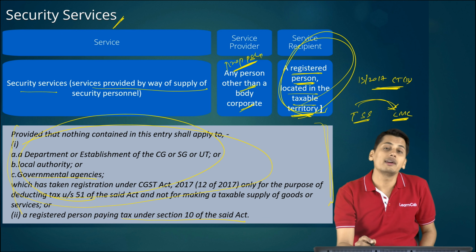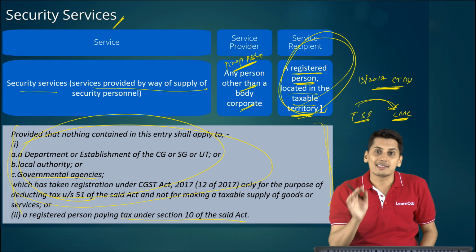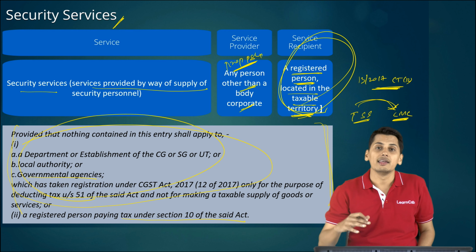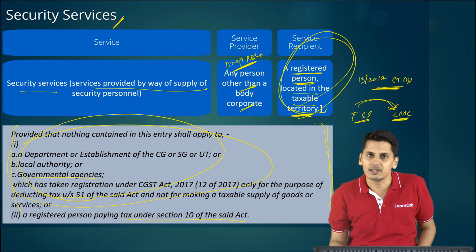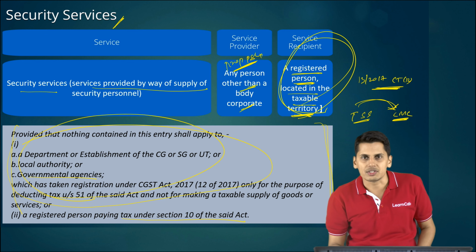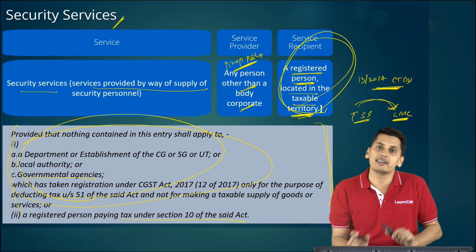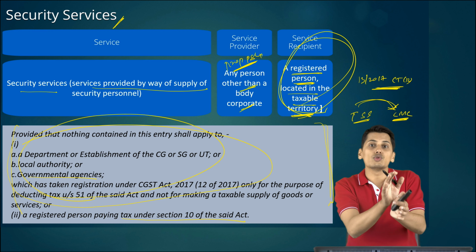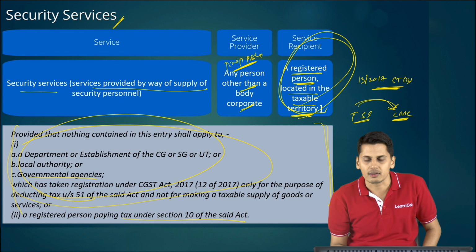Now, a proprietary concern or a partnership firm is supplying services to a person who is registered under GST, but he has opted to pay taxes under section 10. Then this proviso tells you he is outside reverse charge. So when he is outside reverse charge, he comes into forward charge. Should he pay taxes? The answer is yes. There is no exemption which is given over here.